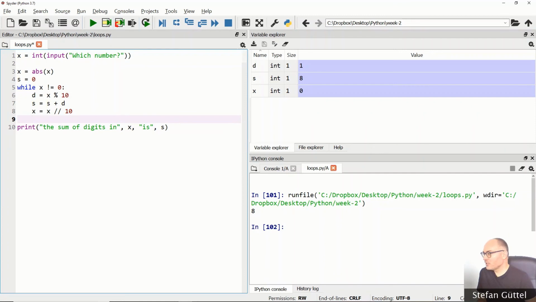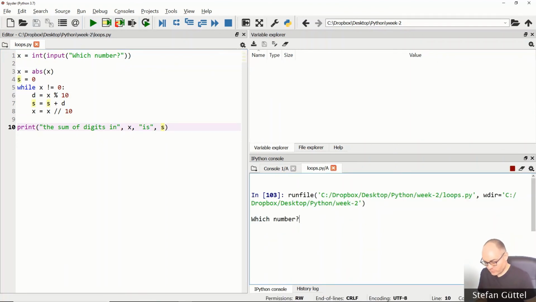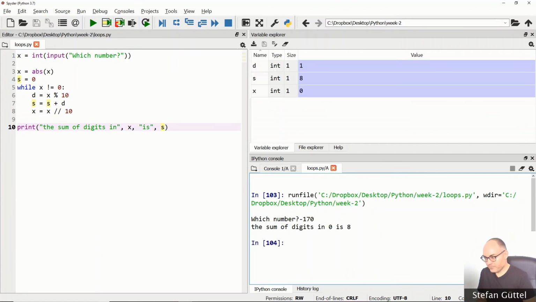Now there's a small problem. If the user enters minus 170, then we will change this to plus 170. And then indeed, at each iteration of our while loop, we will chop off one digit from x, one at a time. So after this program is completed, it will always output the sum of digits in 0 is s, right? I can confirm this here. If I input minus 170, we will get the sum of digits in 0 is 8. The reason for that is we are overwriting the variable x that the user has inputted.